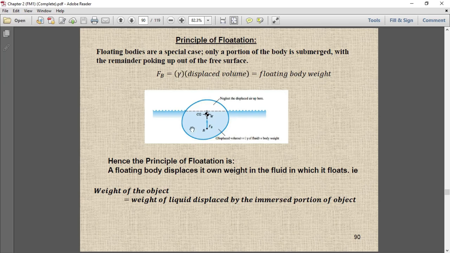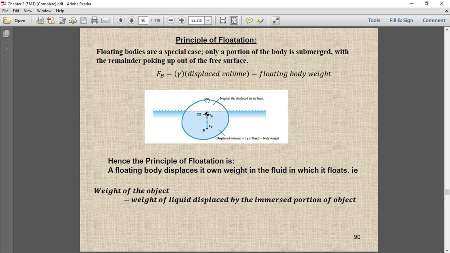In that case, the buoyant force will be equal to the weight density of the fluid times the displaced volume by the solid object. Hence the principle of flotation is that a floating body displaces its own weight in the fluid in which it floats.